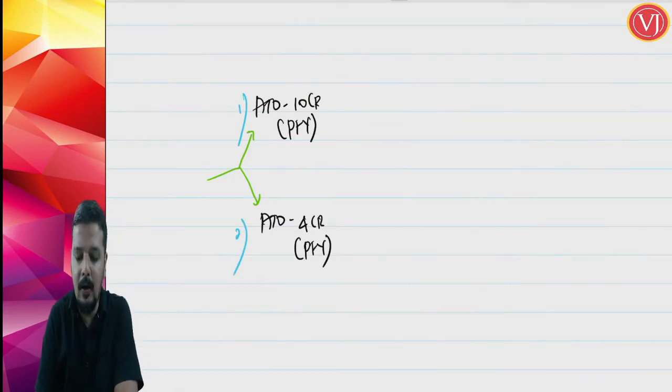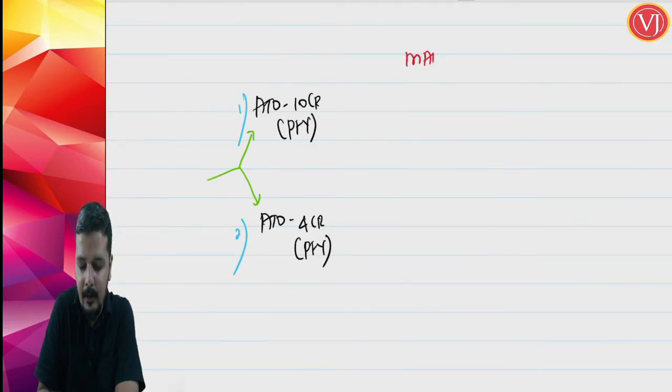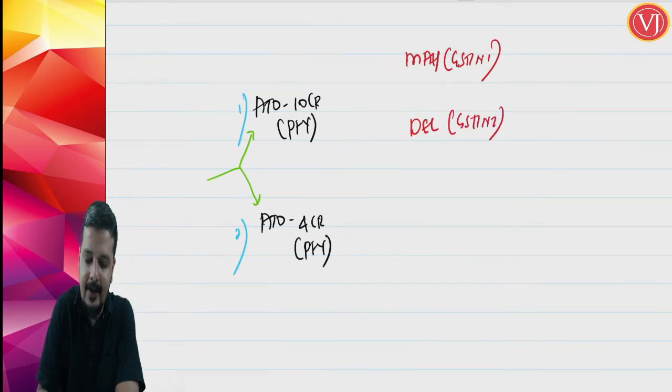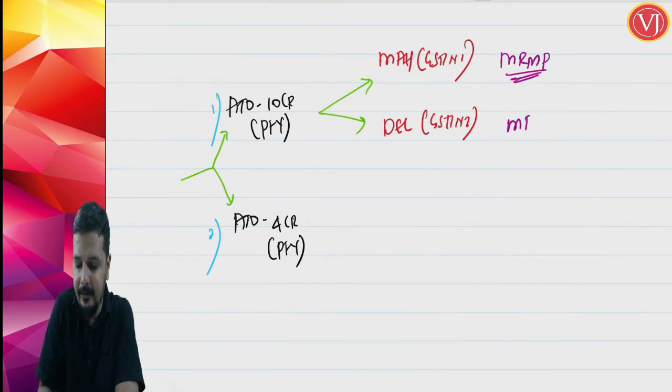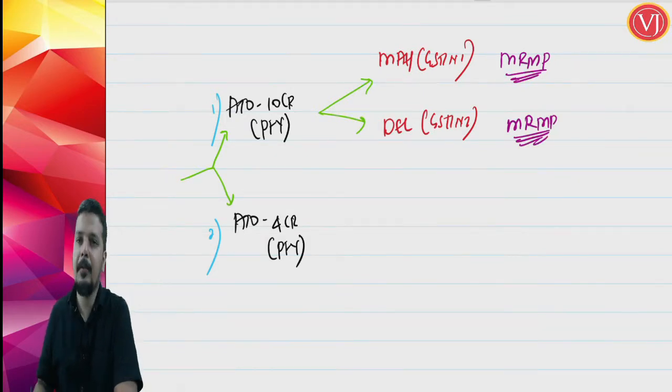Understand that you are not at all eligible for QRMP scheme, and assuming that you are working in the state of Maharashtra as well as Delhi, you have two GST numbers, GSTIN1 as well as GSTIN2. The moment your aggregate turnover is more than 5 crores in previous financial year, you have to go for MRMP scheme both in Maharashtra as well as Delhi. You are not at all eligible for QRMP scheme.